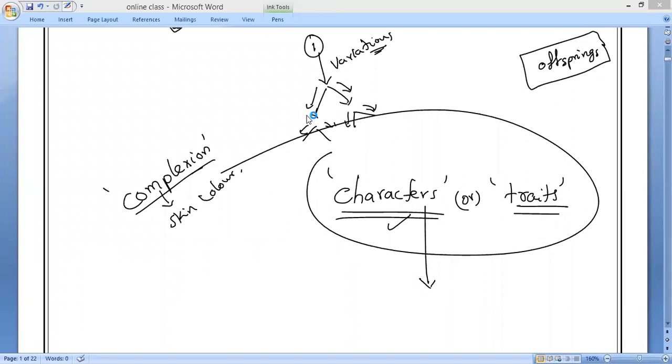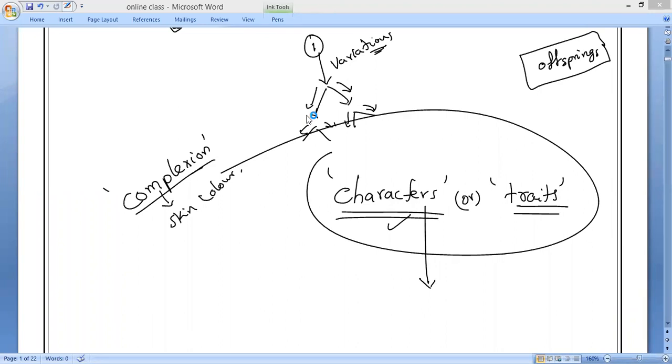You will say, oh, his ears look like the father's, his nose looks like the mother's, he's exactly like a mother, he's exactly like a father, he's exactly like a grandfather. Have you all noticed it, everybody? Yes, sir.